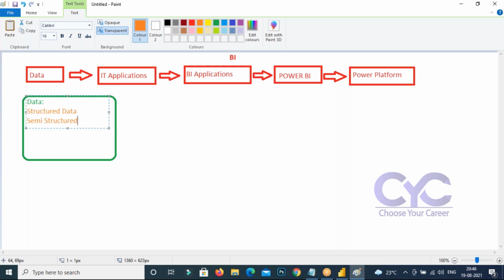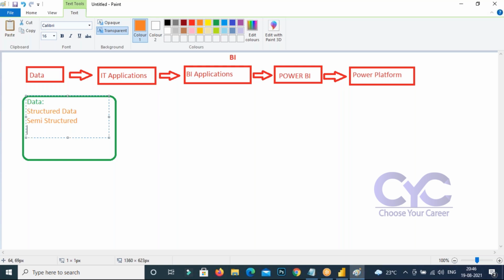If you connect with any servers, or log into any application, login information or any general information, you can take it here. All this comes under semi-structured data. Or we can see Windows Event Viewer data, or any Windows operations data. All of it comes under semi-structured data.